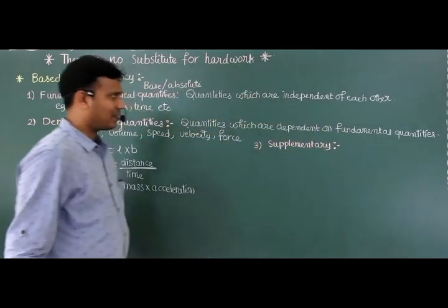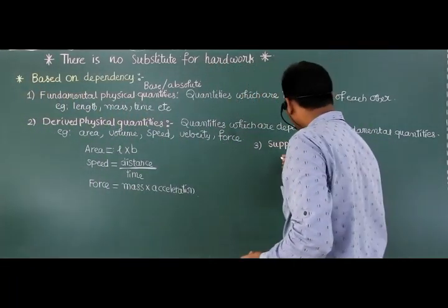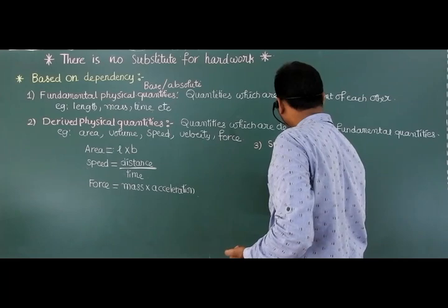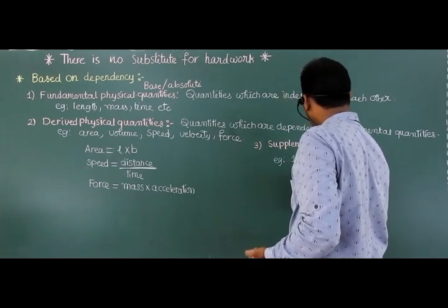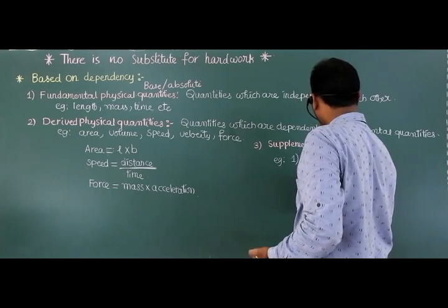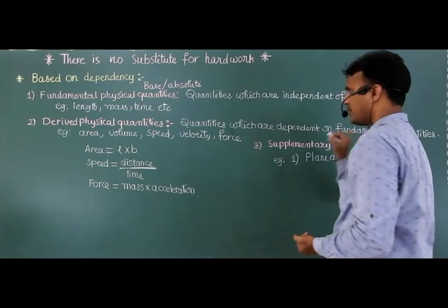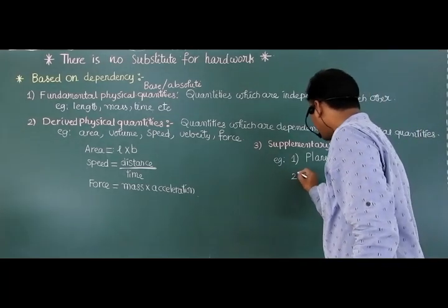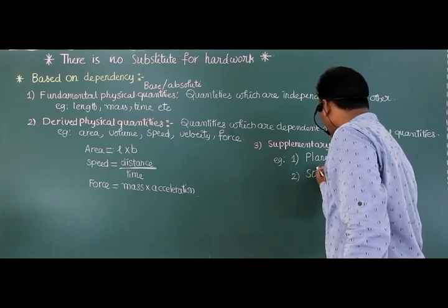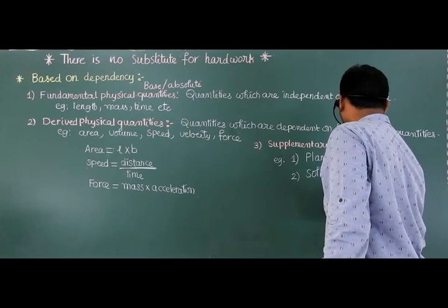So what are those two supplementary physical quantities? One is plane angle. Next one is solid angle.